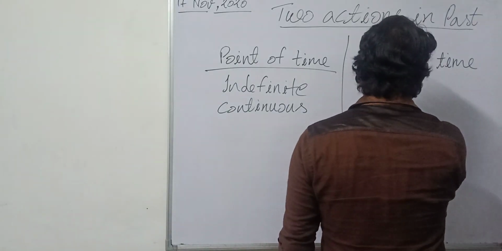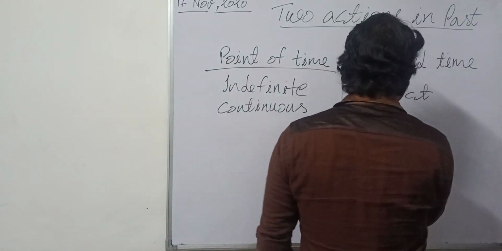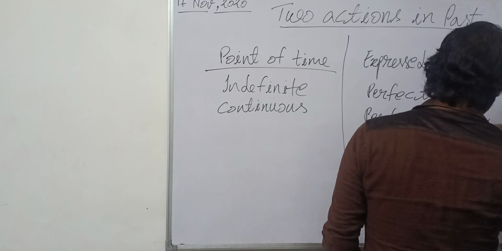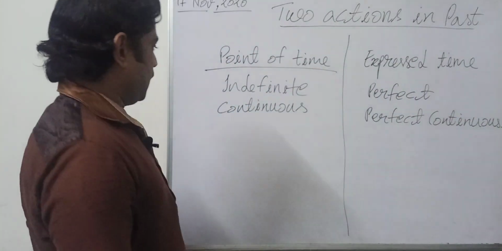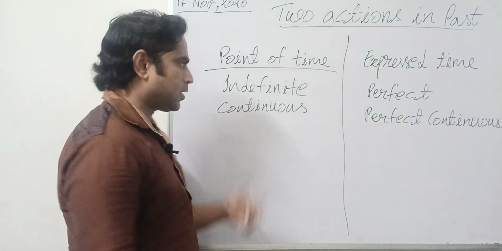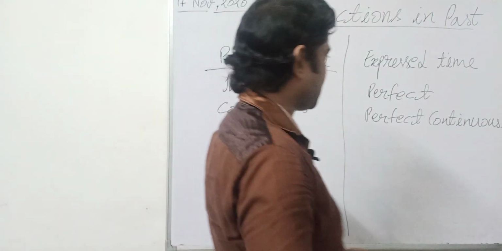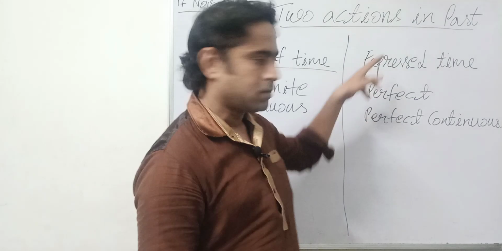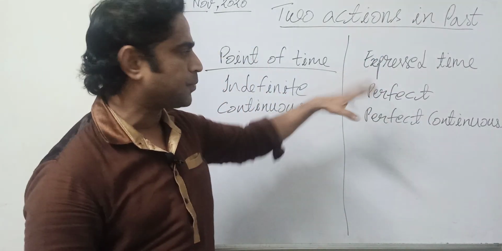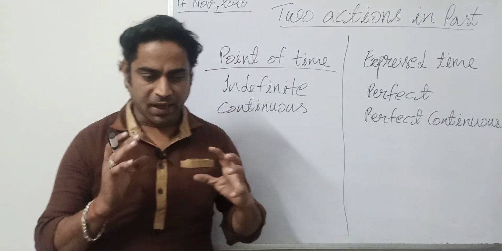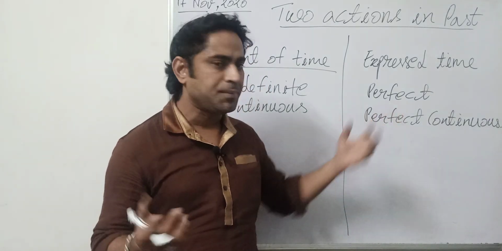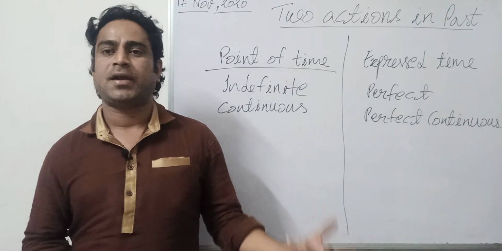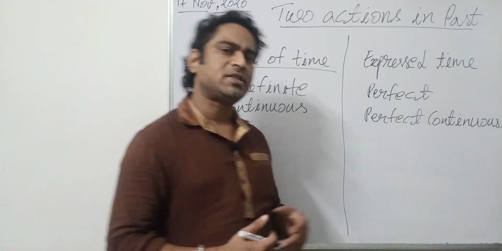Expressed time means perfect and perfect continuous, right? Indefinite and continuous are pointed time; perfect and perfect continuous go with expressed time. These two modes have got limits. They express complete information, meaning when the action was started and when it was ended. They tell it completely.